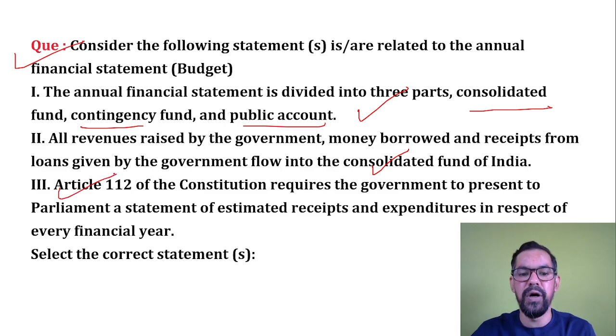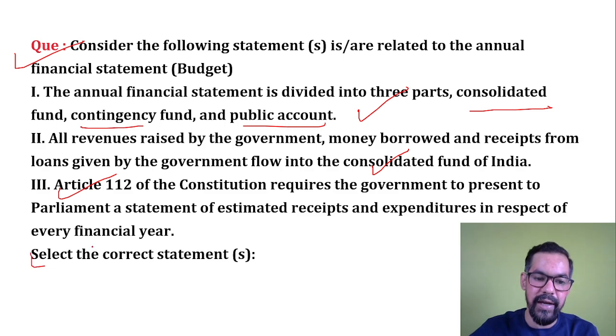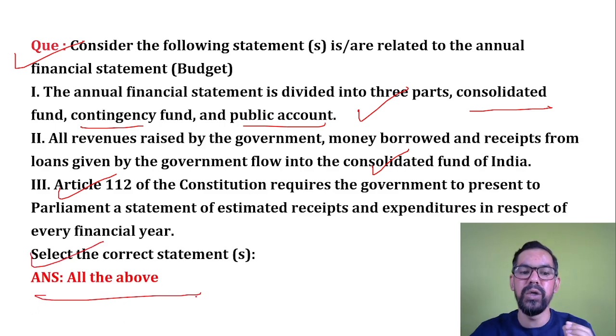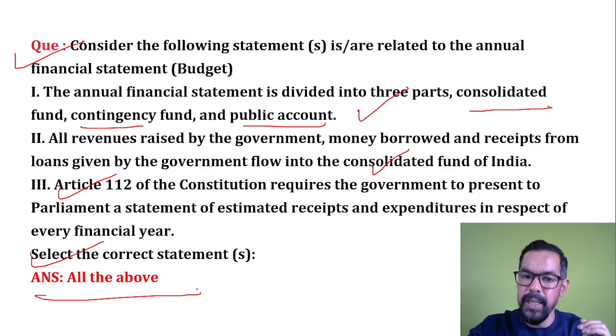Article 112 of the Indian Constitution deals with the budget. So all statements are correct related to the annual plan. So all of 1, 2, 3 is the right answer for this particular one.